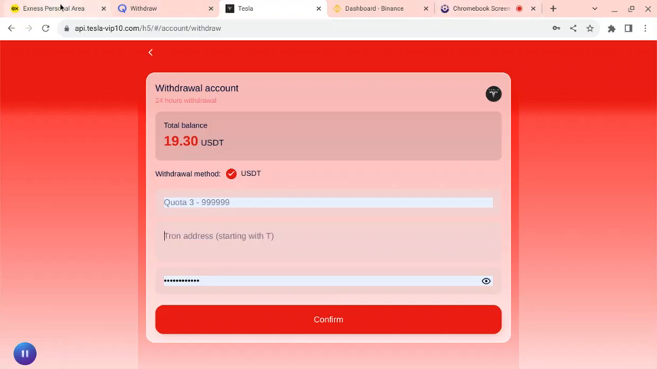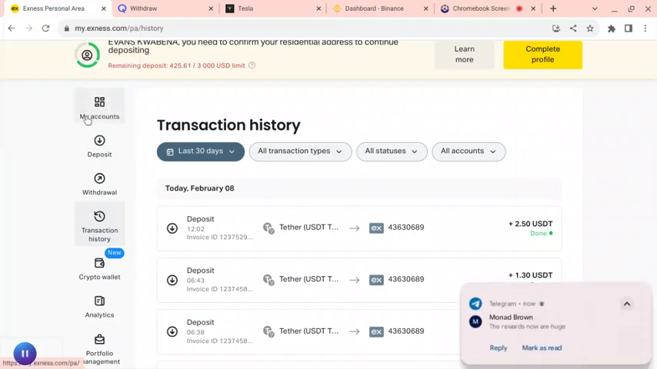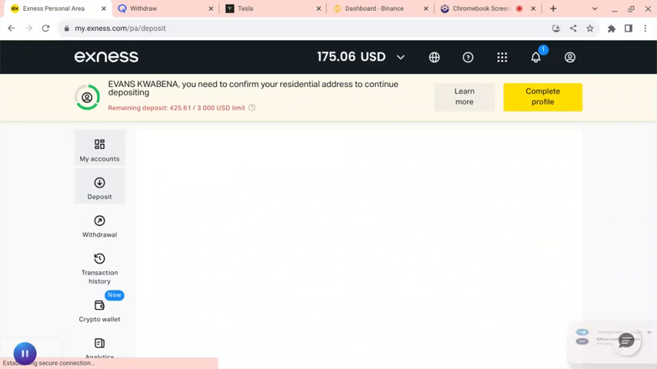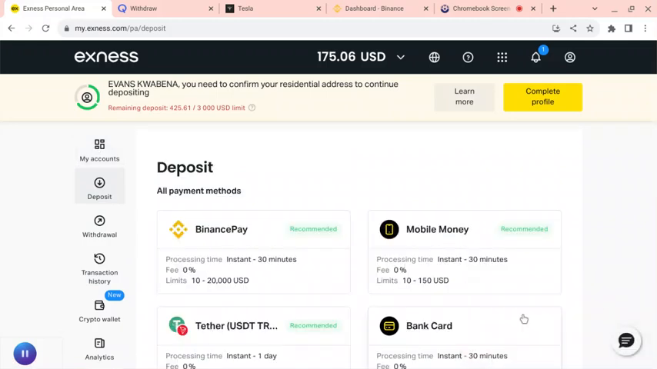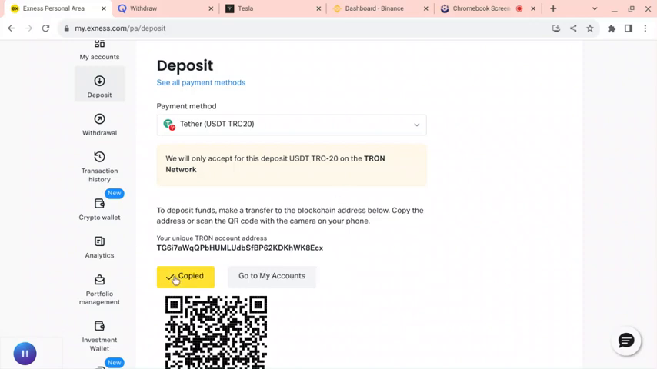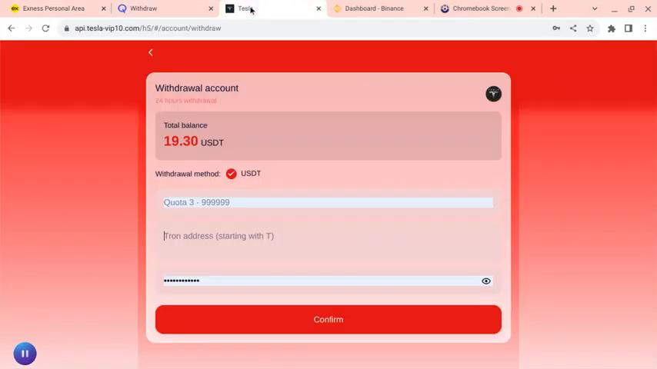Then I will use Exness because transferring money from Exness to Binance is free. So this is how I do it. I'll go to deposit. Then I'll use USDT. Continue. Then I'll copy the address. Then I'll come back to Tesla, paste it, and enter the amount I want to withdraw, 19.30. I'm doing this live trade for you to see everything.